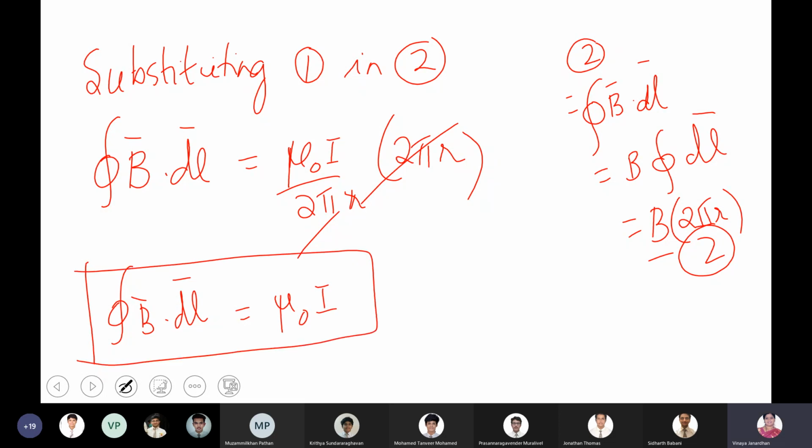Are you not getting this, boys? Yes, ma'am. This is your Ampere circuital law. This is how you prove it. Magnetism is tough, boys. Please take utmost care. So this becomes your Ampere circuital law.